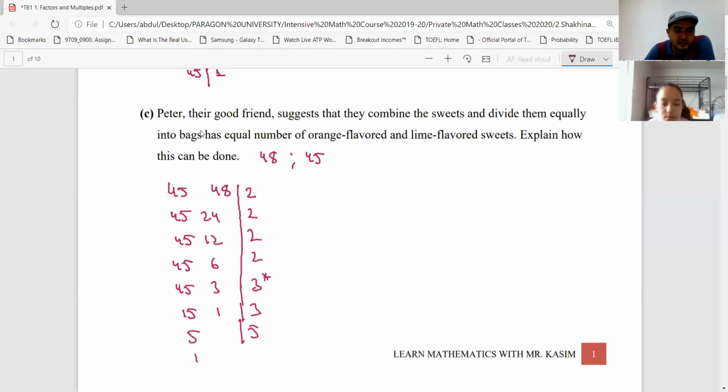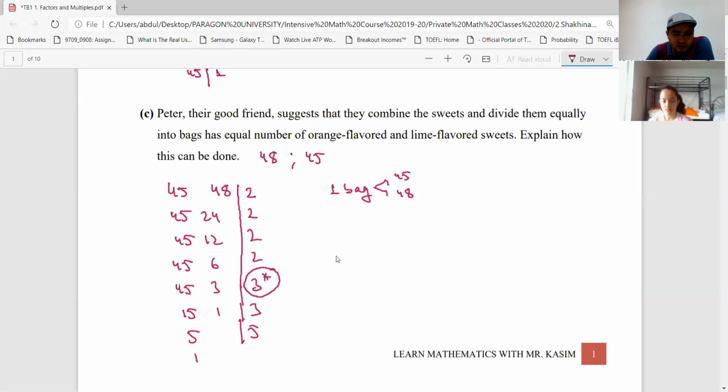So now the question is, Peter, your good friend, suggests that they could combine the sweets and divide them equally into bags, with an equal number of orange flavored and lime flavored sweets. Explain how this can be done. The only ways are 3 bags, or actually 1 bag, because 1 is always a common factor. If I put 1 bag, how many orange flavored sweets? 48. And the second type, 45.